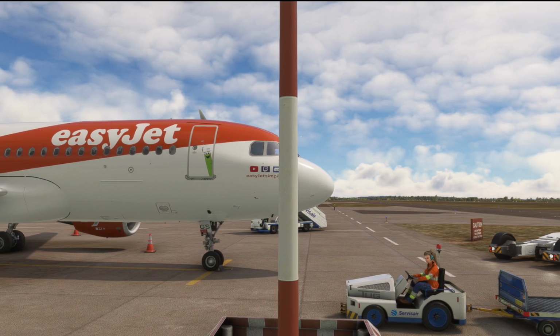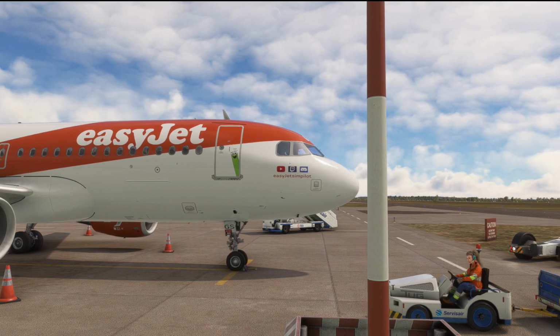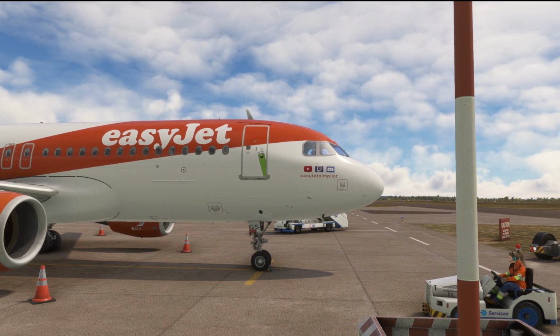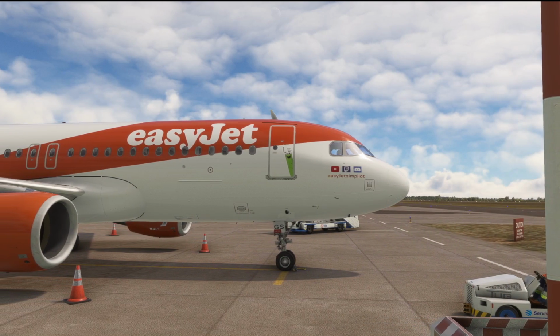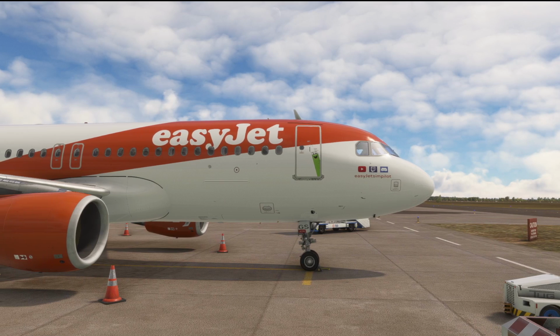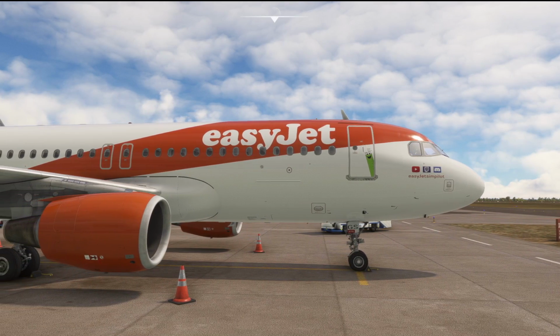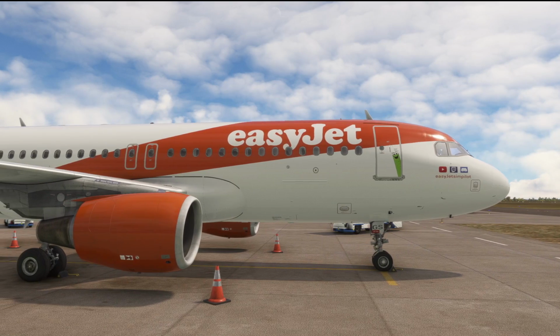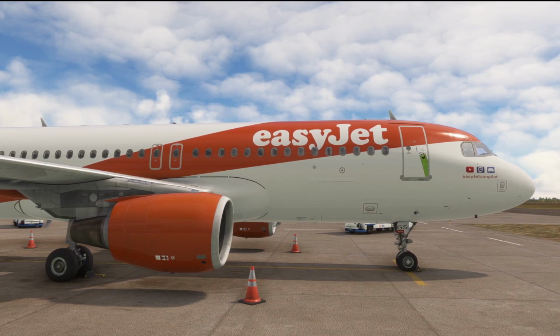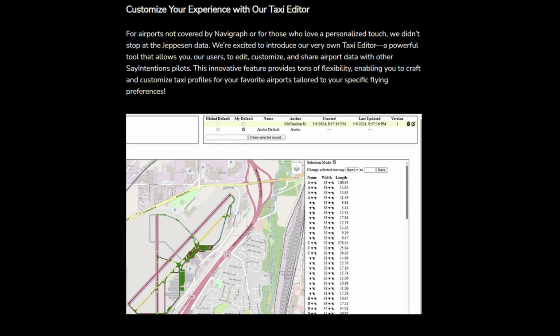So if you're flying into some of the bigger places, then SayIntentions air traffic control should give you accurate taxiway instructions. I don't have a full list of those that are available. Liverpool is, whilst a popular airport here in the UK, might not have made it onto that list, so we'll find out together if we get the taxiway instructions perfectly synced up as they would be in real life.